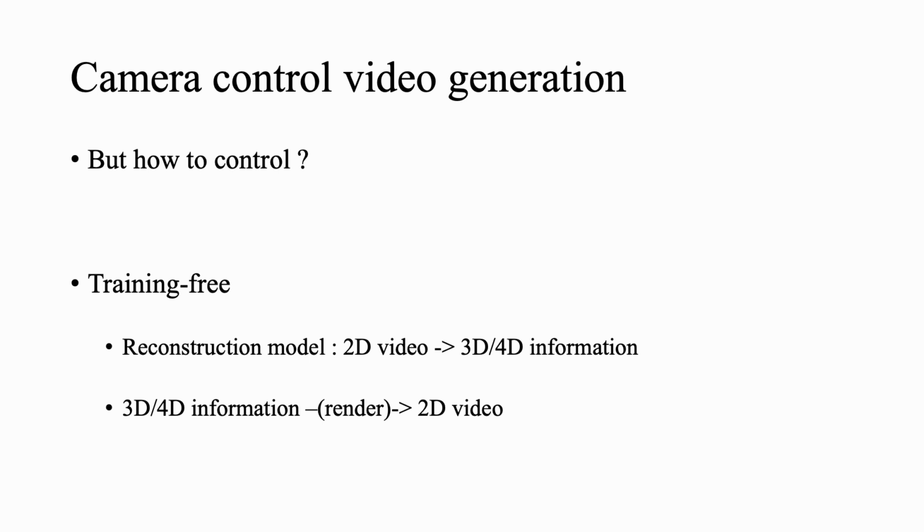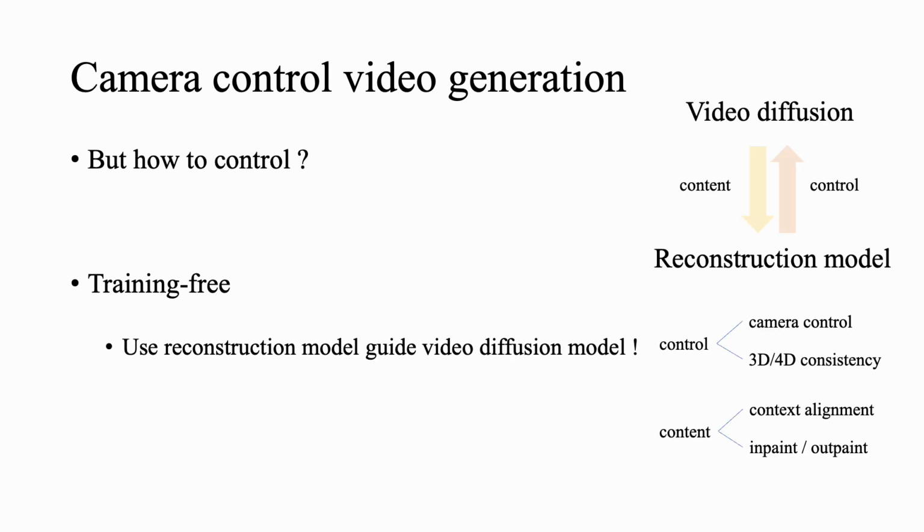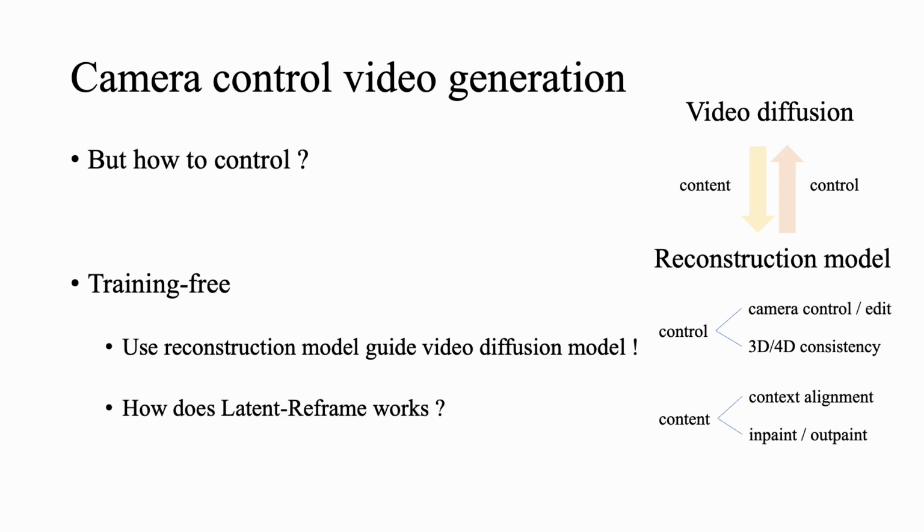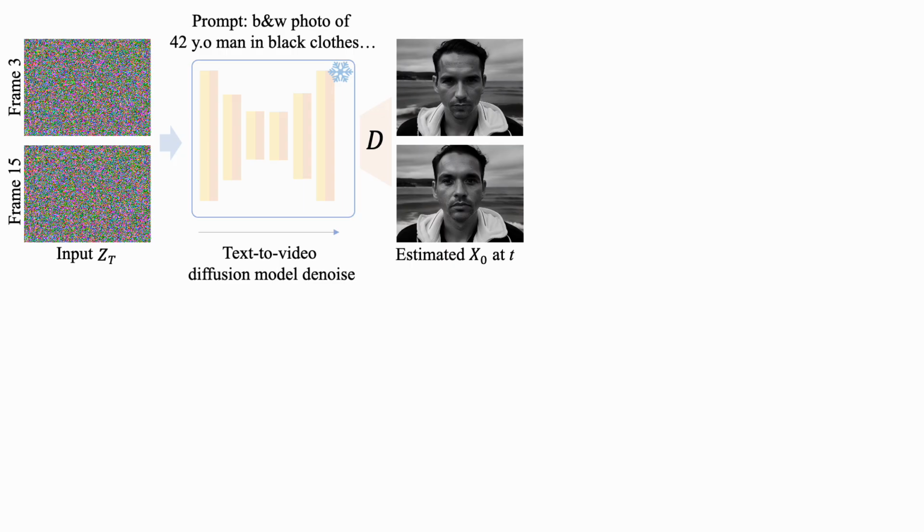Nowadays, 3D reconstruction models are very powerful. They can recover 3D or even 4D information from 2D videos, and such 3D or 4D information can also be rendered back into 2D videos. So a new idea arises: can we use a reconstruction model to guide the video diffusion model, letting the diffusion model generate the content, while the reconstruction model provides geometry control? That's how we arrive at LatentReframe. Let's see how it works.